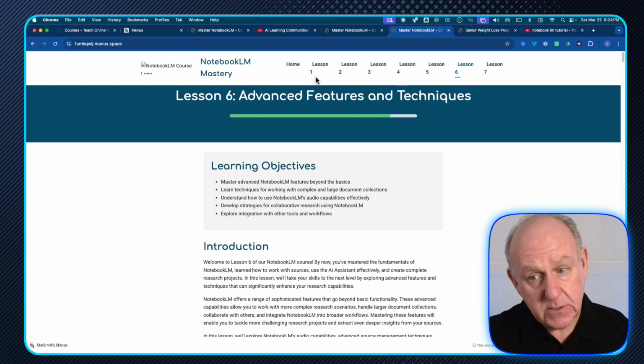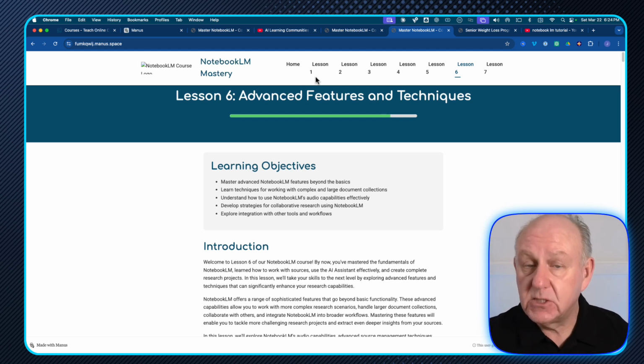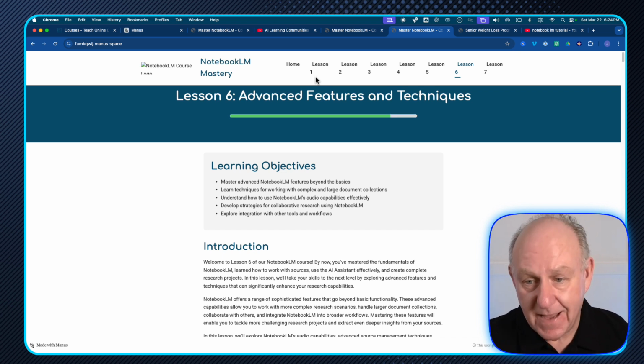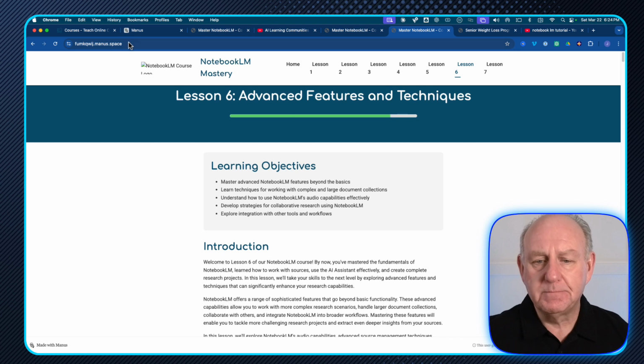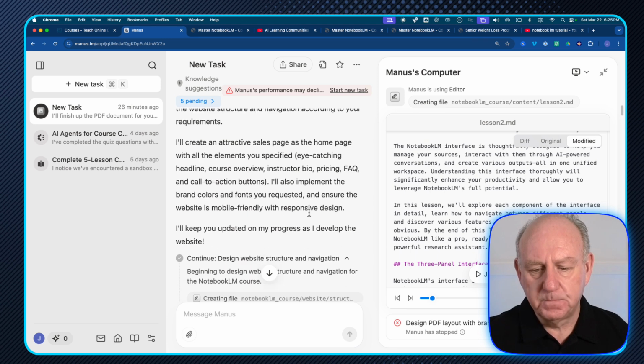So I was looking at this and I was going, hey, that's really good. That's cool. The content's there. Maybe I need to change it. Maybe I don't. But I've got a fully deployed website and course content done, and it took about an hour for Manus to actually create that based on the research that it did and the instructions that I asked. But I was looking at it and said, well, it's kind of silly to have lesson 1, lesson 2, lesson 3 across the top there. Wouldn't it be good if I had a dashboard and an FAQ page and some additional pieces there? So that's exactly what I did.